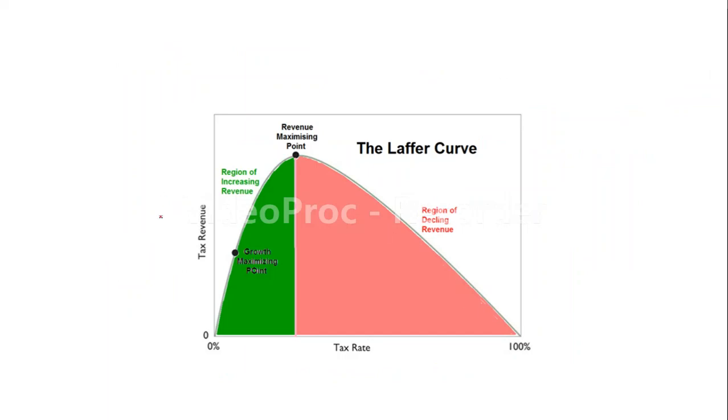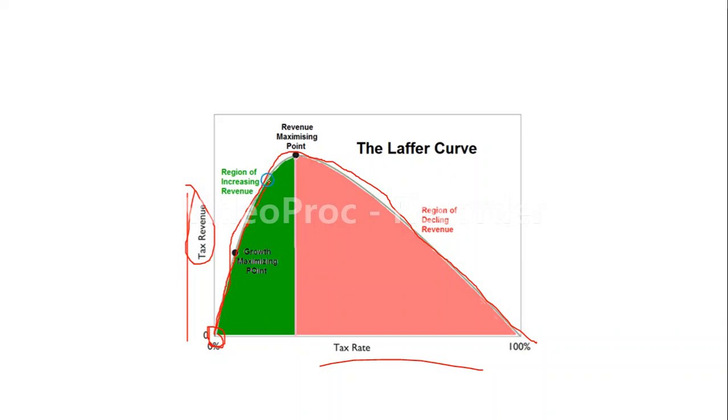So this is known as the Laffer curve. Here you can see on the x-axis we have taken tax rate, on the y-axis we have taken tax revenue. This curve is known as the Laffer curve. Initially, if the tax rate is zero, the tax revenue is also zero, and when tax rates increase, tax revenue will also increase.